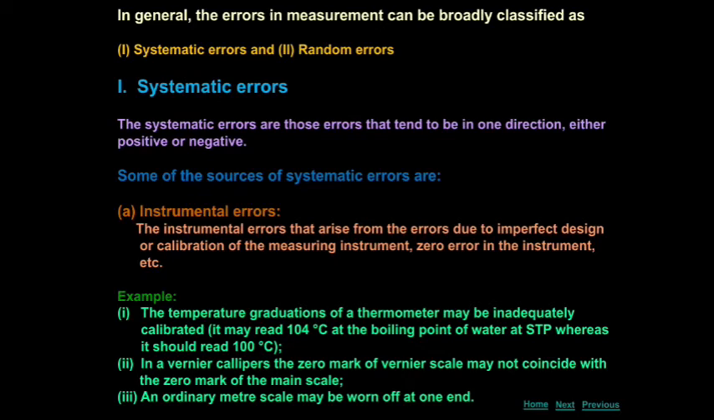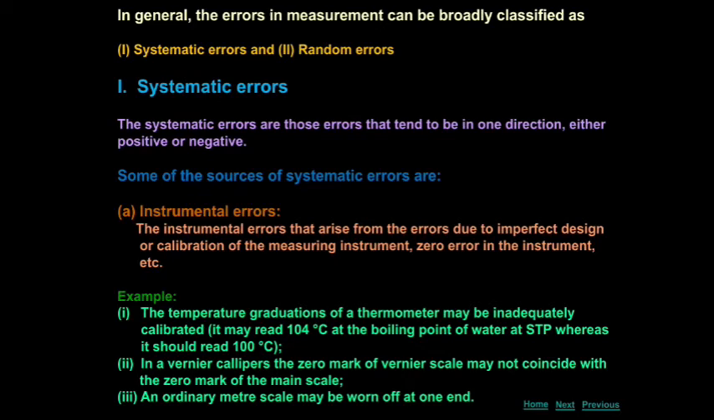Okay, that's all. For example, take a thermometer. What is a temperature gradient? Gradient means changing with respect to place, that's called gradient. With respect to time, what is that? We say rate of change of displacement with respect to time is called velocity. At the same time, changing with respect to place is called gradient. Here the temperature gradient of the thermometer may be inadequately calibrated.